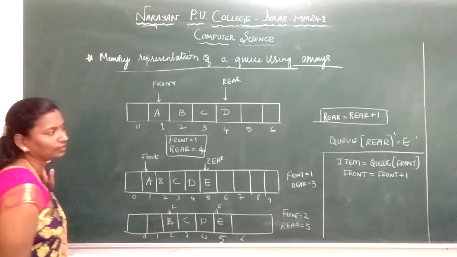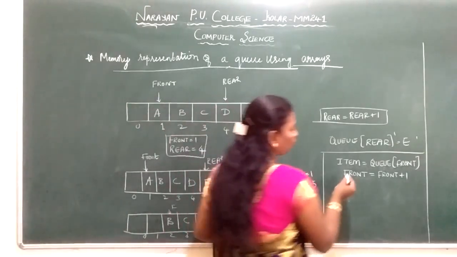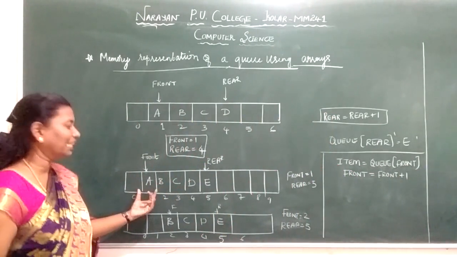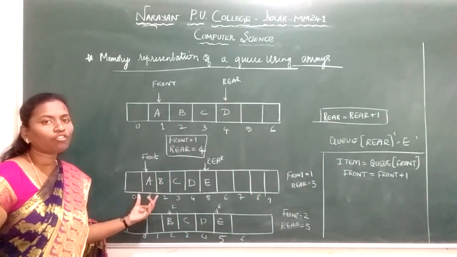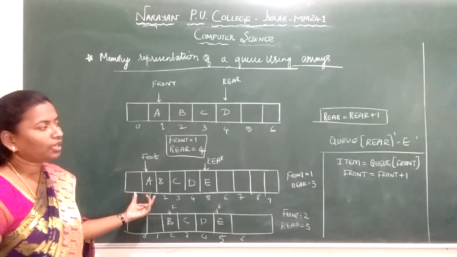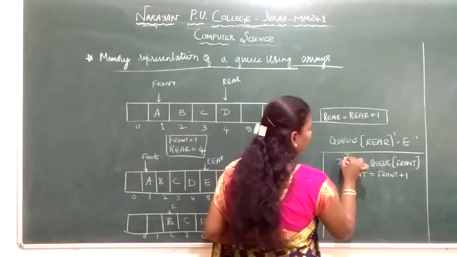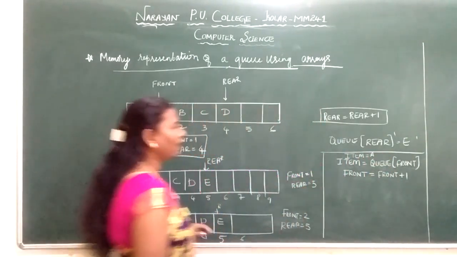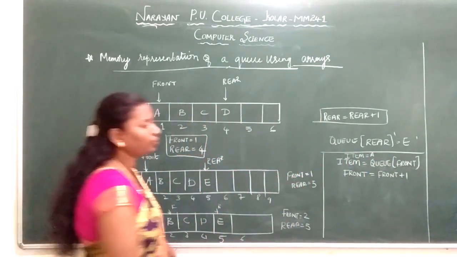Now it is being deleted. When I am doing the deletion operation, what do I do? Q of front. So what was my Q of front? If I want to delete A, what was my Q of front? Q of 1. Q of 1, what do we have? The element A, or the item A. So now what will your item have? Your item will have A. So now what gets deleted? A gets deleted. So what will become your front?